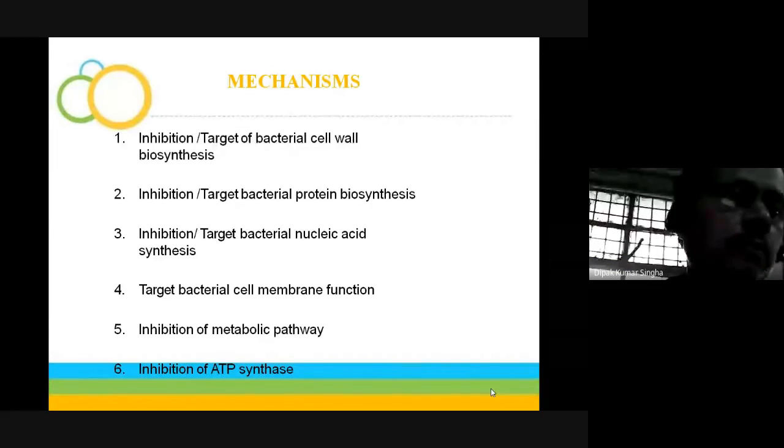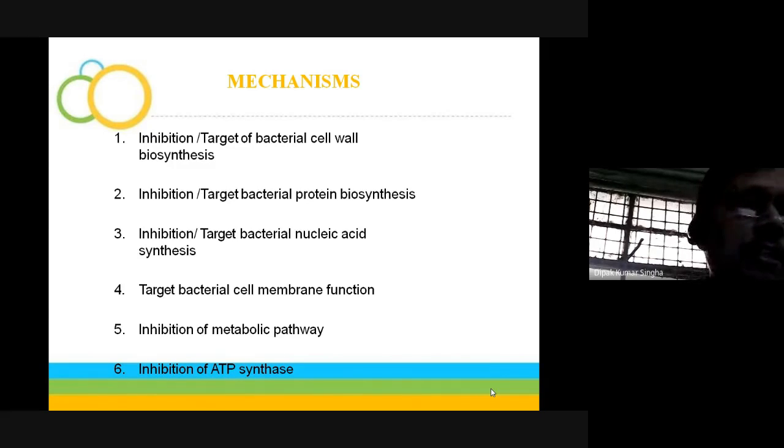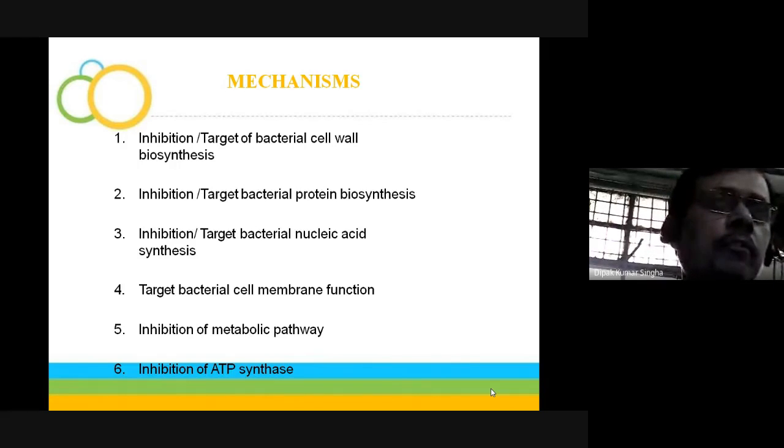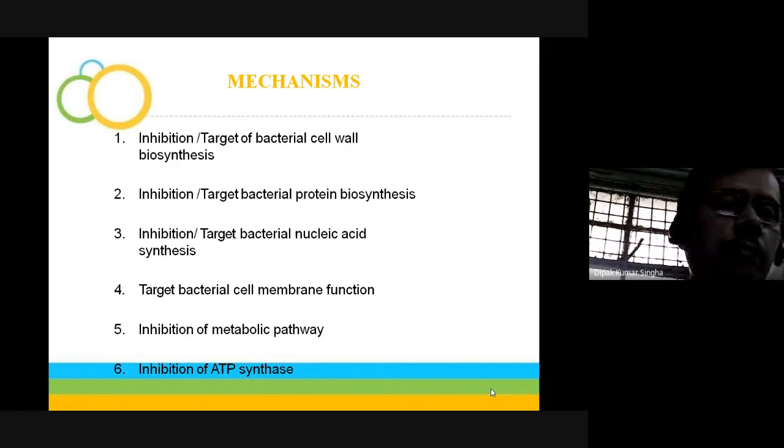And inhibition of the metabolic pathway. Sometimes in the microorganism there is a metabolic pathway, and some steps can be arrested. For example, in the case of the sulfonamides, in the metabolic pathway folic acid to folinic acid is prevented, or dihydrofolate reductase or tetrahydrofolate reductase can be inhibited. Ultimately the folic acid cannot be synthesized. So the metabolic pathway will be hampered due to the use of some antibiotics, and by this mechanism many drugs can act to kill the microorganisms.